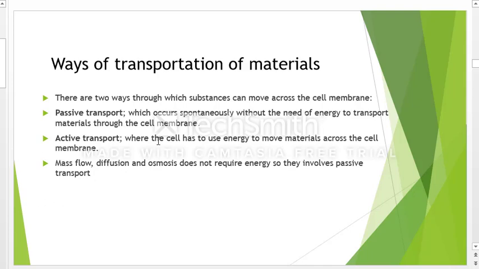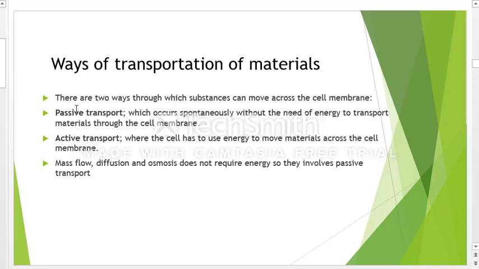In active transport, this is a system of transporting different substances in the body of an organism in which it requires energy. In which this one, active transport, inahitaji energy itumike in order for the material to move across the cell membrane.